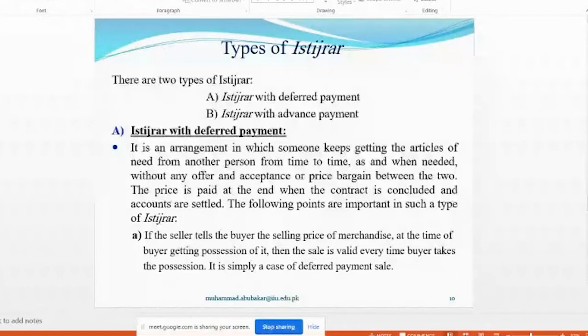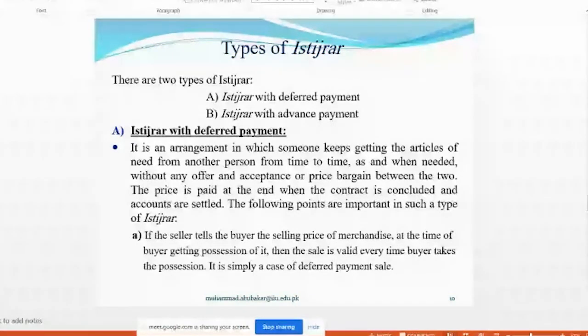There are types of istijrar. There are two types of istijrar: istijrar with deferred payment and istijrar with advance payment. Istijrar with deferred payment is an arrangement because there are two things that